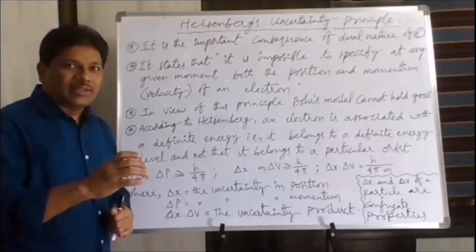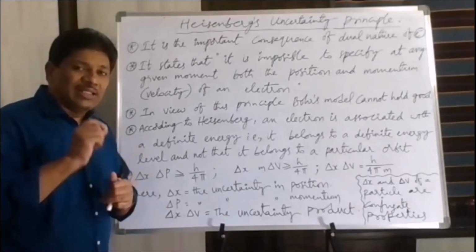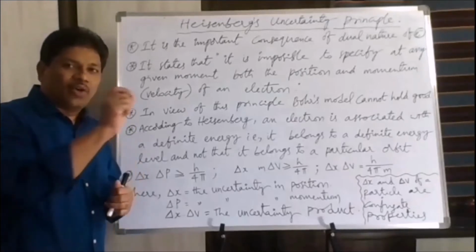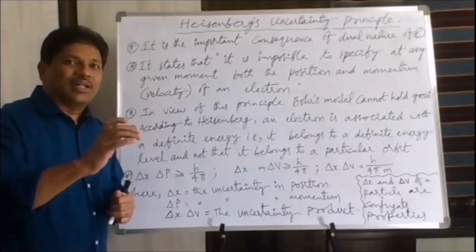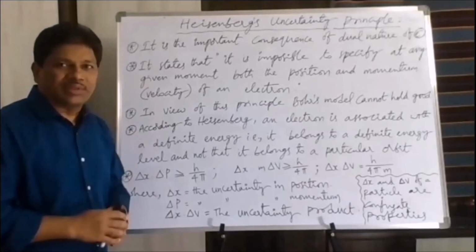That is the radius of the first orbit of the hydrogen atom he calculated. That means he has given the exact position of the electron. According to Bohr's model, as long as the electron revolves in the first orbit around the nucleus, its distance from the nucleus will be 0.529 angstroms.